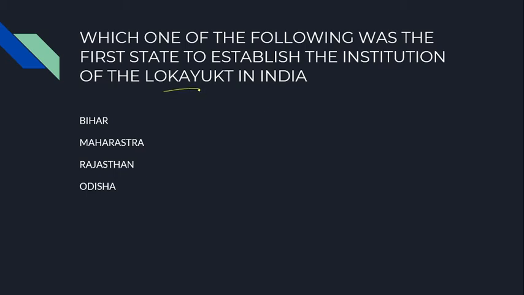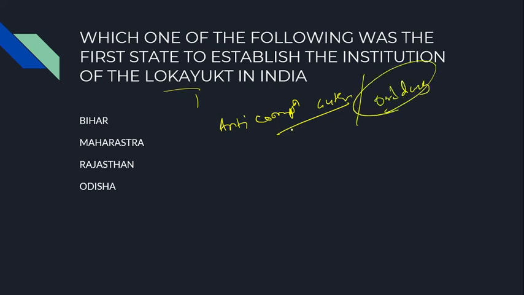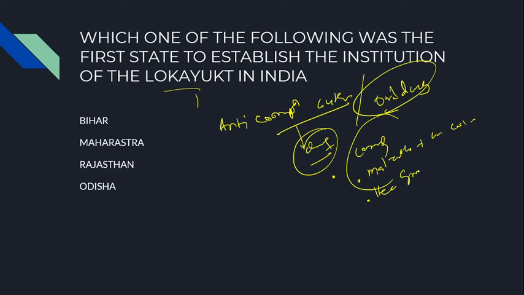Lokayukta is an anti-corruption authority, better to say an ombudsman, whose chief aim is to investigate matters related to corruption and maladministration provided to the citizens of this country, and to hear grievances from the public regarding corruption and maladministration in the system.